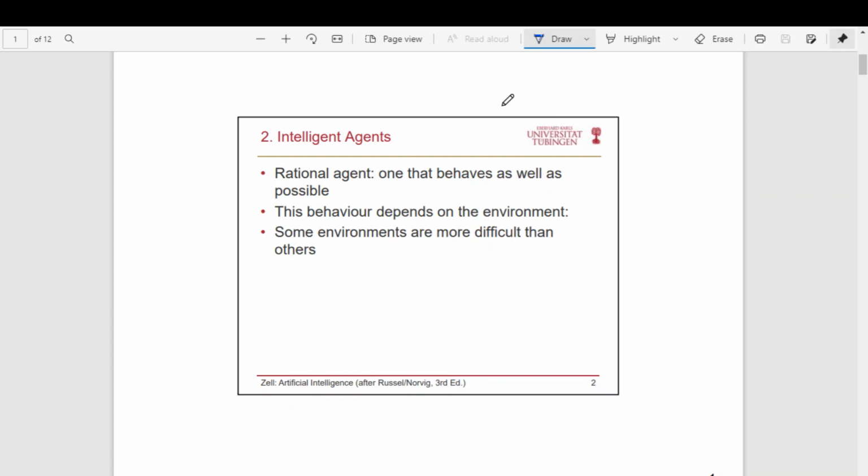And also we'll be discussing more about the environment because the agent is going to interact with the environment. So the agent should be aware of the environment. What are the different types of environment with which the agent may have to interact? So these are the two major things we'll be discussing.